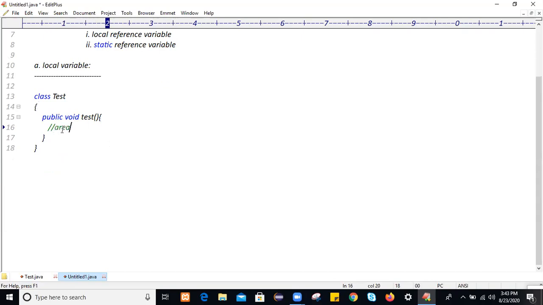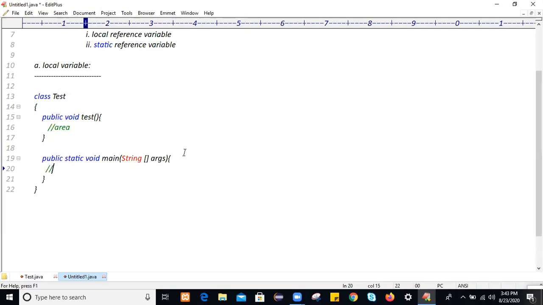If you create any variable within this area, or within another area, like the main method, let's suppose, and you created the variable within any method area.